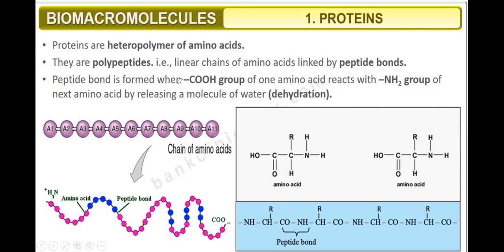So a peptide bond is formed when the carboxylic group of one amino acid reacts with the amino group of the next amino acid by releasing a molecule of water. There will be dehydration. The carboxylic group of one amino acid and the amino group of the next amino acid form a bond, that is the peptide bond. Then dipeptide, then tripeptide, then ultimately polypeptides.